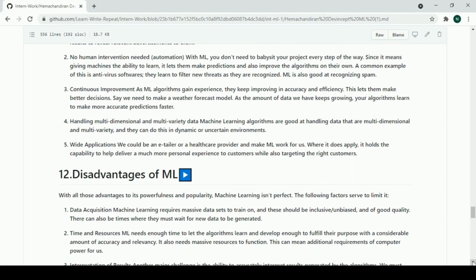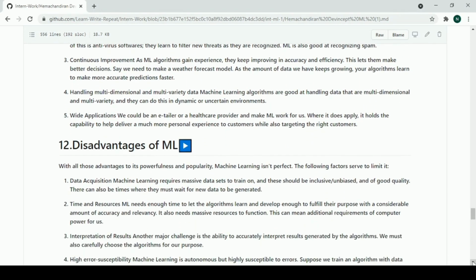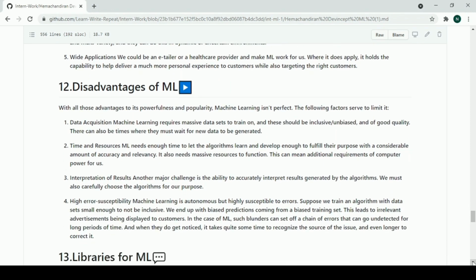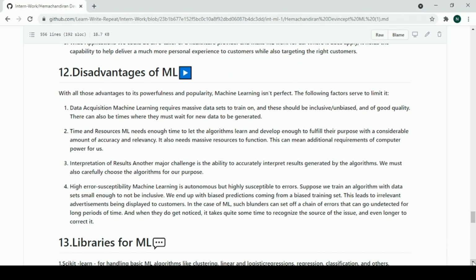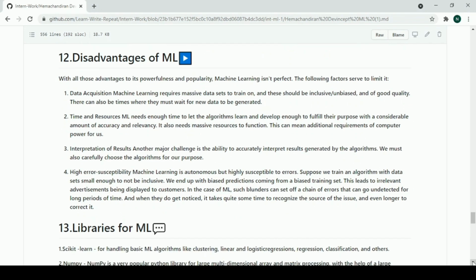Next comes wide applications. We could be an e-tailer or healthcare provider and make ML work for us. Now comes the disadvantages. With all those advantages we have studied, machine learning is not perfect. There are certain factors that limit ML. First is data acquisition. Machine learning requires massive data sets to train on, and these should be unbiased and of good quality. There can also be times where you must wait for new data to be generated.